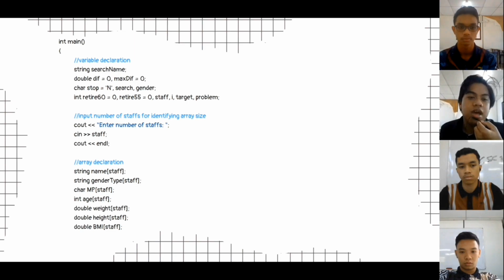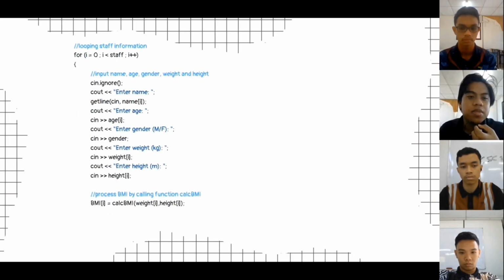So moving along, we have the variable declaration where we declare search name as string, the difference and the max difference as double, the stop search gender as character, and the retire count, the staff target and the problem will be using integer. For the array declaration, we also use string for the name and gender type, character for MP, integer for age, and double for the weight, height, and BMI.